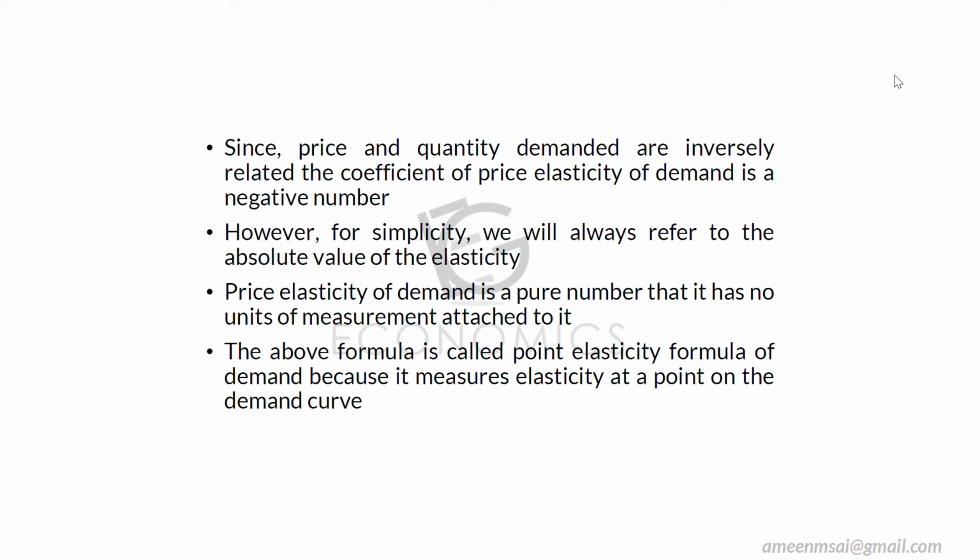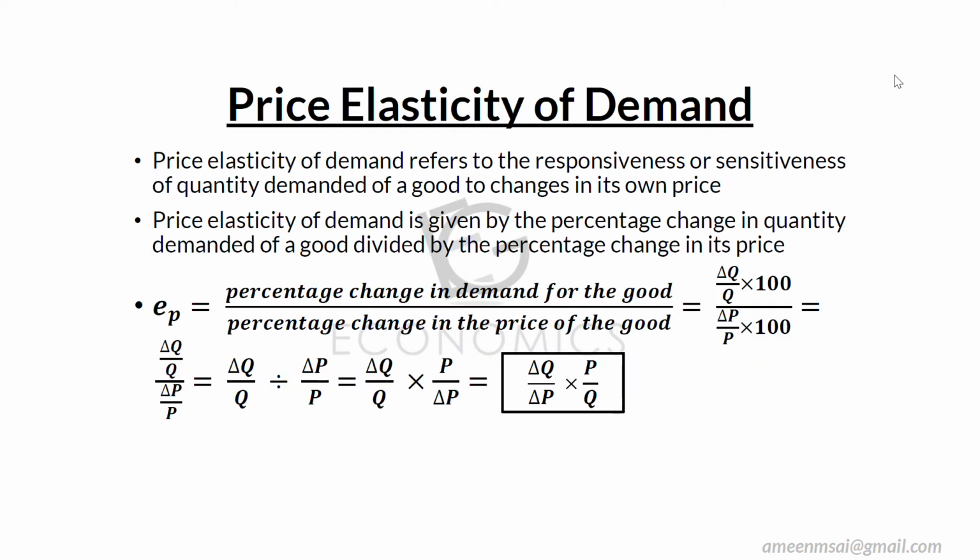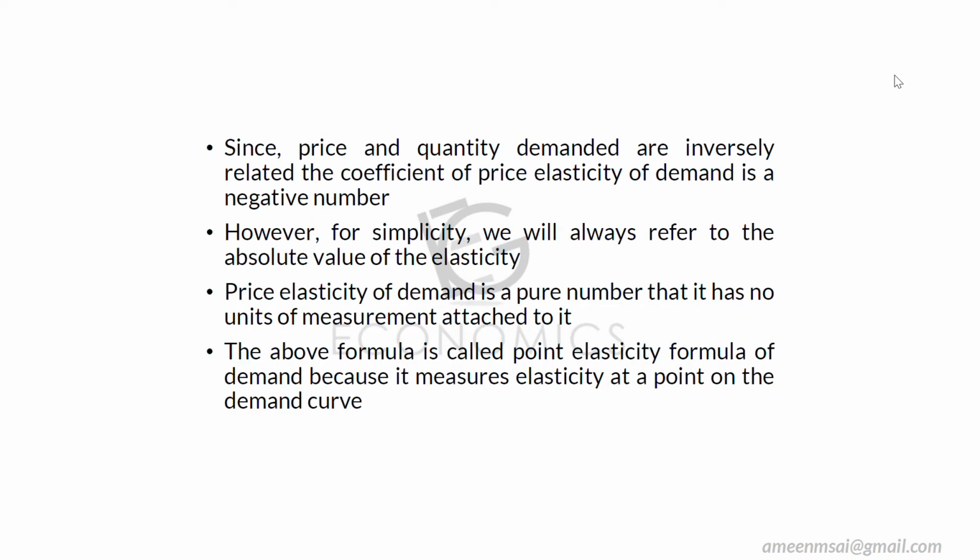The above formula is called the point elasticity formula of demand because it measures elasticity at a point on the demand curve. So we discussed an equation above, the one you can see in the box: change in Q by change in P into P by Q. This equation is called the point elasticity formula, because there are many ways in which we can measure the price elasticity of demand.